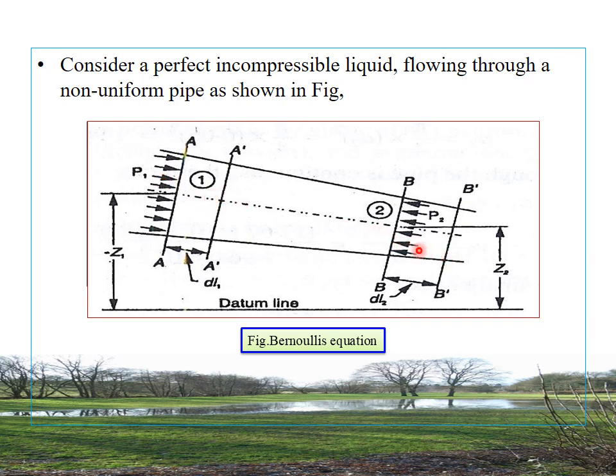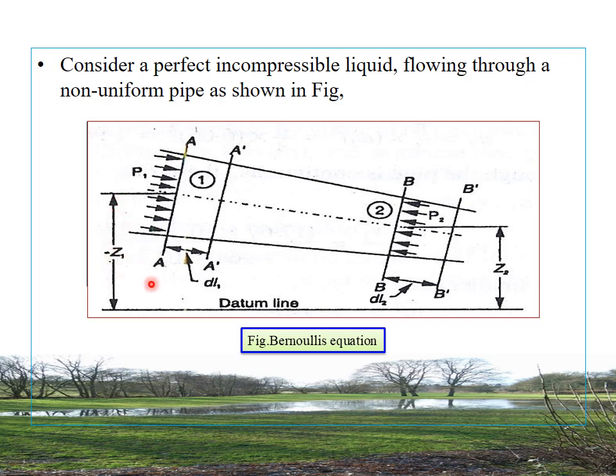Assume that the pipe is running full and there is continuity of flow between sections 1 and 2,